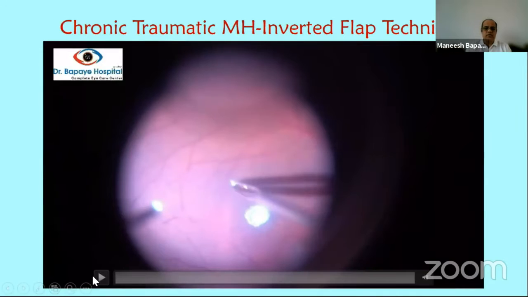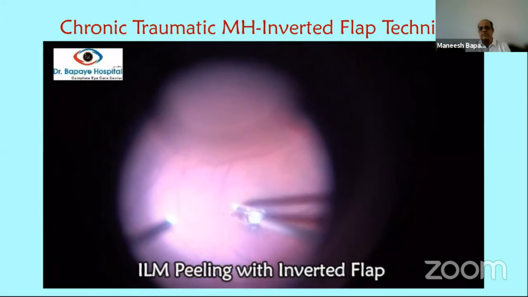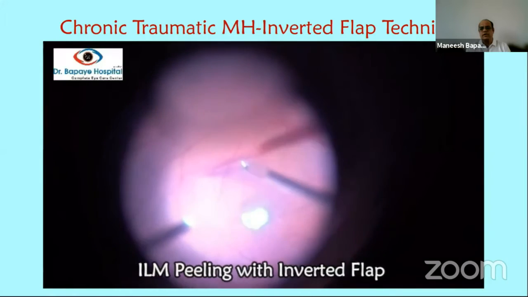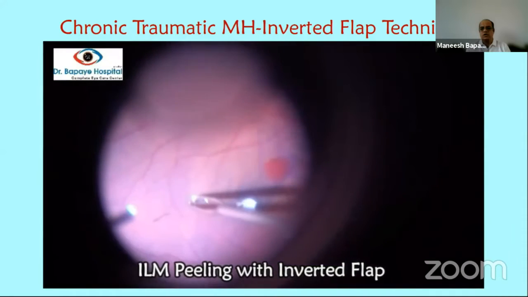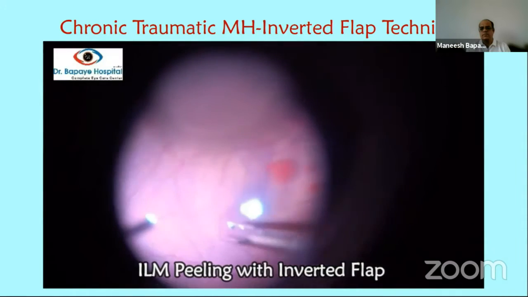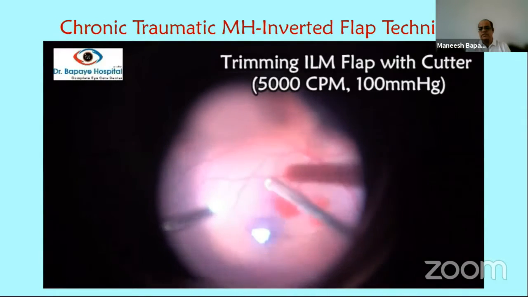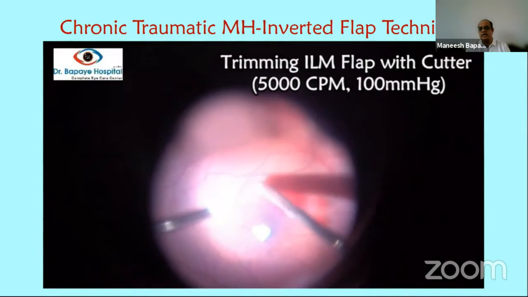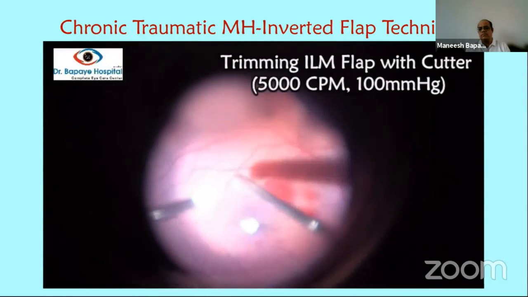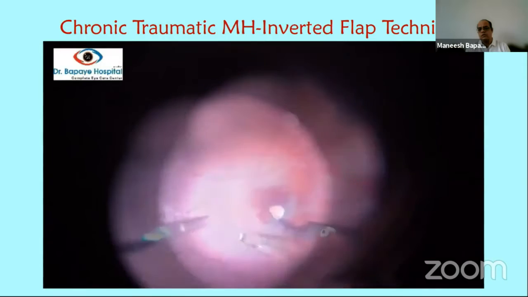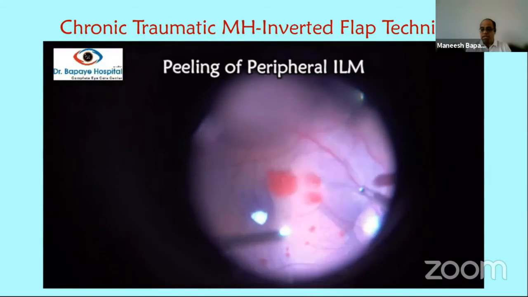This is another case of chronic traumatic macular hole, a young patient, where the inverted flap technique is done, where the initial small peel is done around the macula and it's not detached from the edge of the hole, and then the flap is trimmed with very low suction and high cut rate, and it's left to fill the macular hole. Then the peripheral peeling is done so as to remove any tangential traction around.